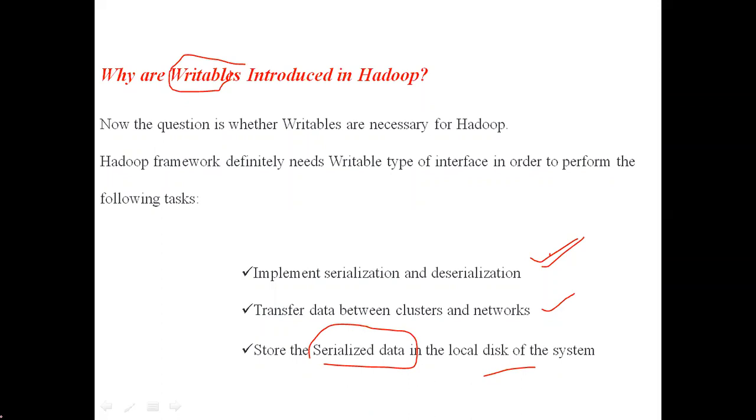The client approaches Hadoop for storing large files which are very important to him. To store the data more securely, we use writables. With the help of writables, the serialized data, that means the byte stream data, can be stored in the local disk of the system. In the local file system, we can store the serialized data easily by using writables.